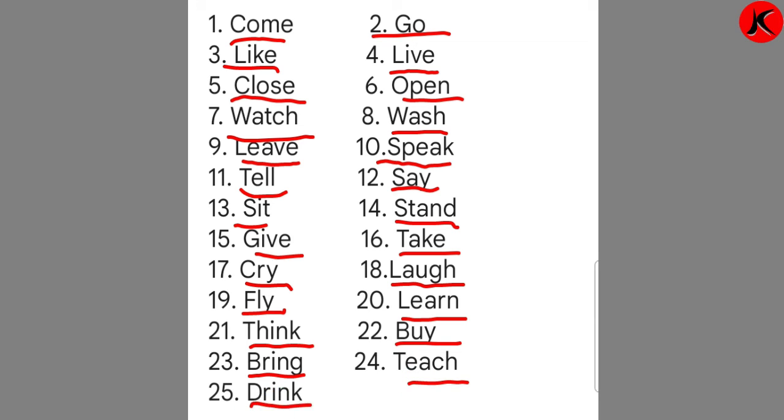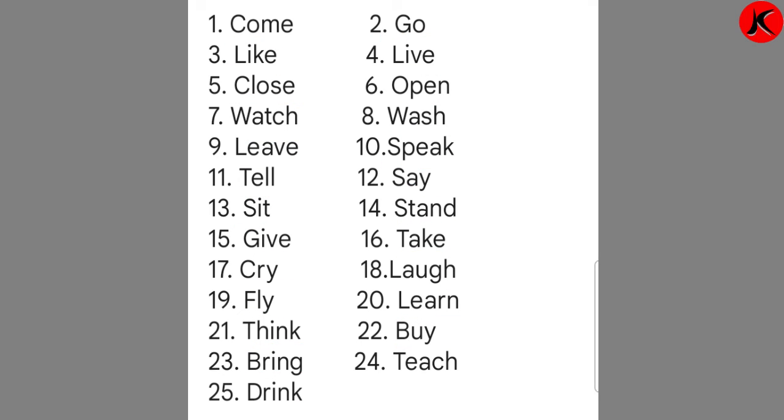Twenty-four, T-E-A-C-H, teach. Twenty-five, D-R-I-N-K, drink. So these action words have how many names? Three names. Verbs that show the action: verbs, action words and doing words. All these are called action words. You are coming in the house or going out of the house. You like red color. You live in a bungalow. You are closing the door.